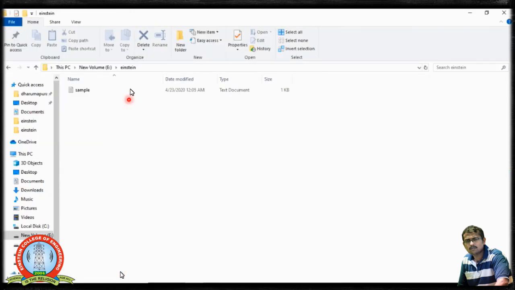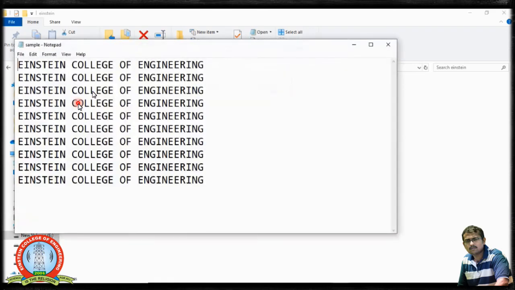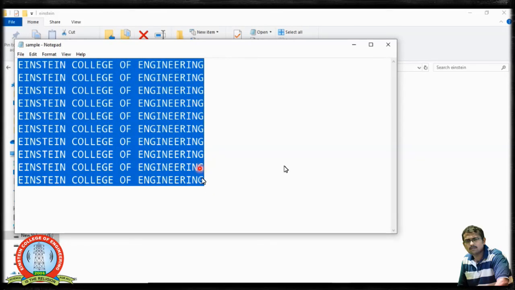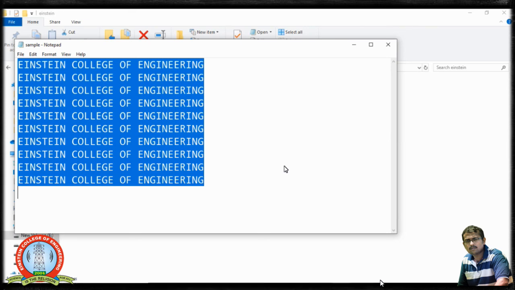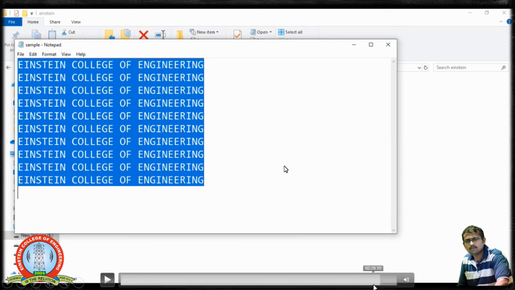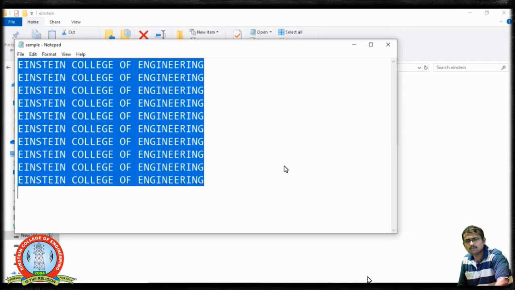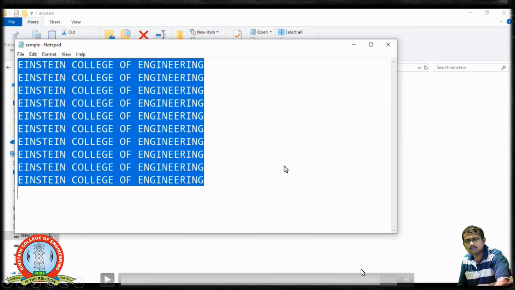Now you see I am going to this location. In this location I have a file that has been created, called sample. I am opening this. Now you see the file has the content I just gave here, it has been written. So Einstein College of Engineering has been printed 10 times. So this is a simple example where we have created a file and inserted some contents inside the file at a particular location. Based upon the execution of the for loop, the contents are inserted.